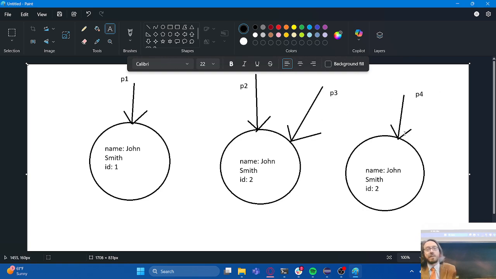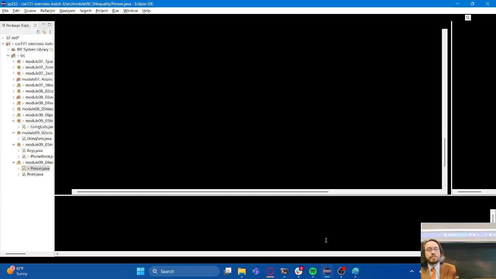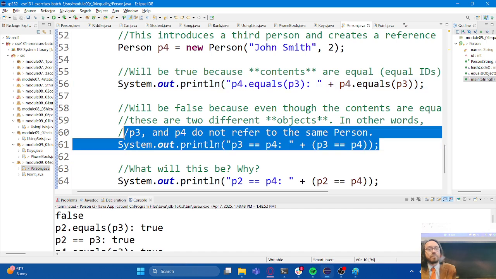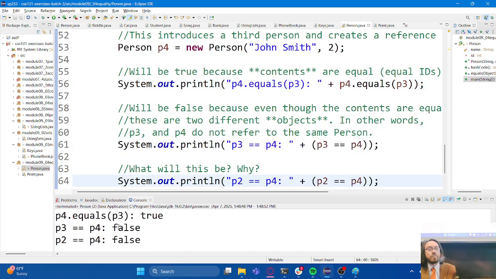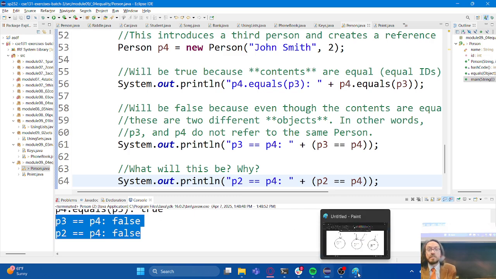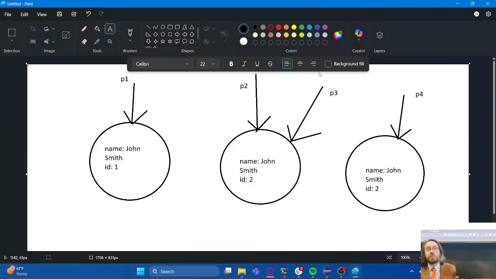It looks at where the arrows are pointing, and because they're pointing to two different objects, if we check whether P3 is equal to P4 or P2 is equal to P4, we'll see that that is in fact false. P2 and P3 both point to a different instance than P4 does, even though the instance variables look the same. Dot equals is true, double equals is false. I have an identical twin, right? It's the case of an identical twin.